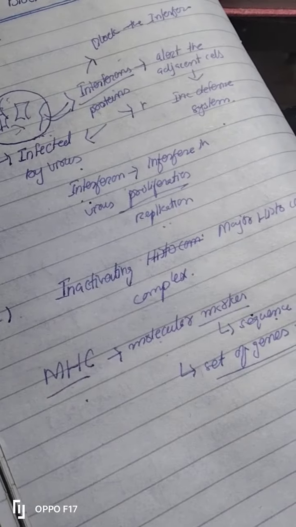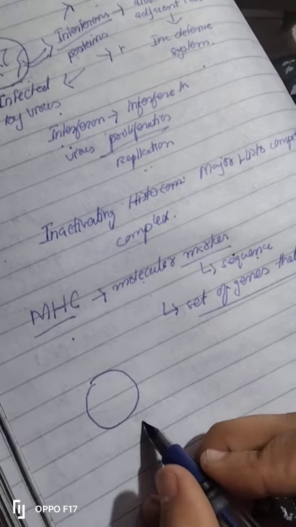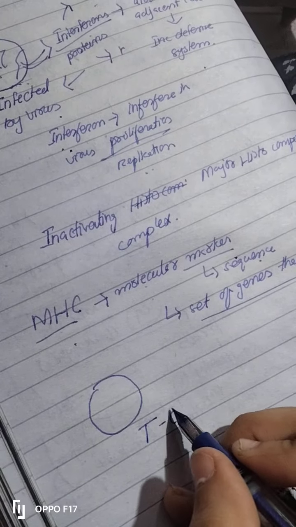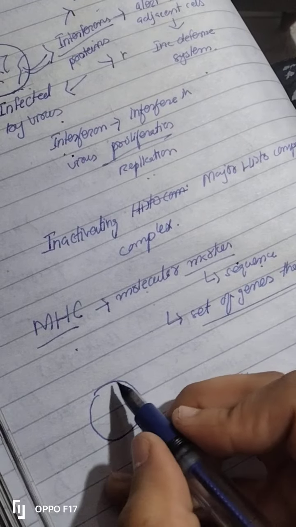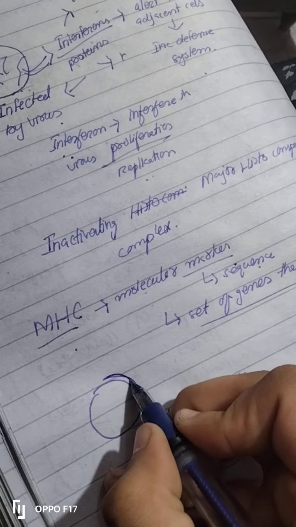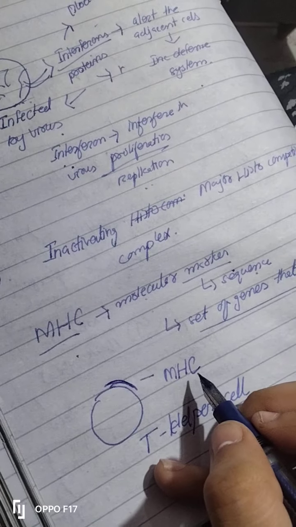So what happens actually? This is a T cell. Consider this is a T helper cell. It contains the sequence. It is having MHC, right?